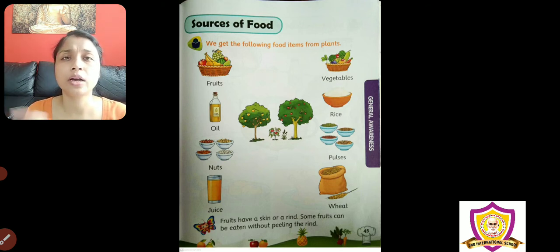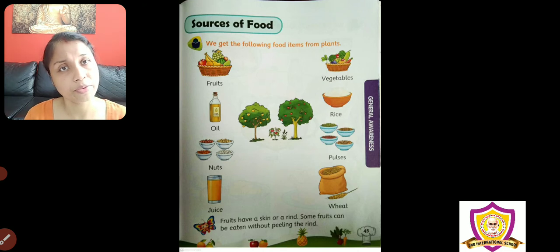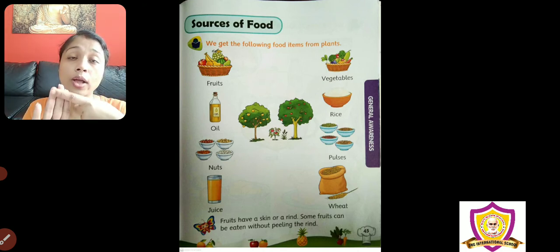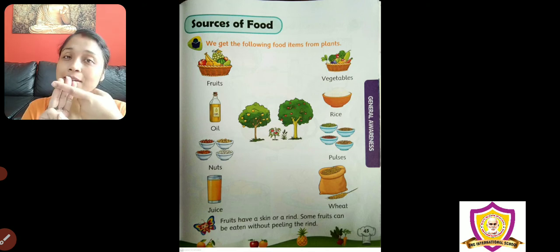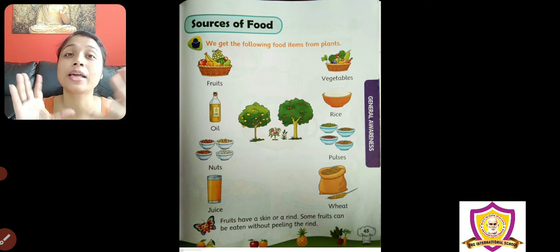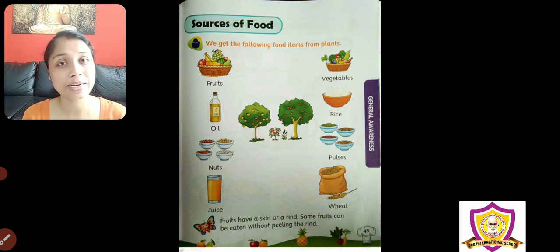Because if you want to make an omelette, you need egg, right? You need onions, you need oil. Now see, egg is an animal product, onion is a plant product, and oil is a plant product. So actually a combination of these three makes your omelette, right?